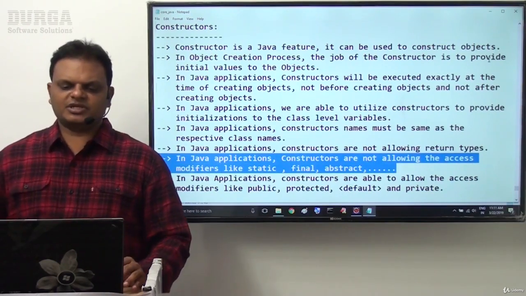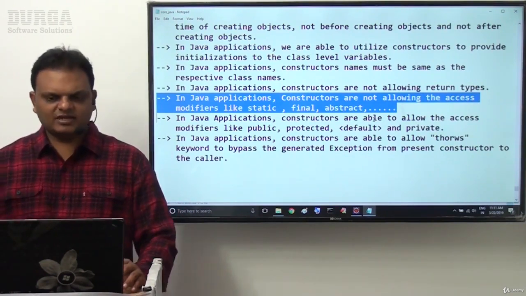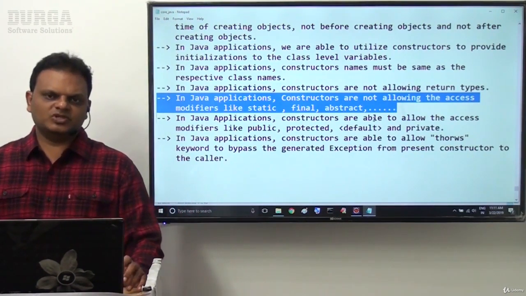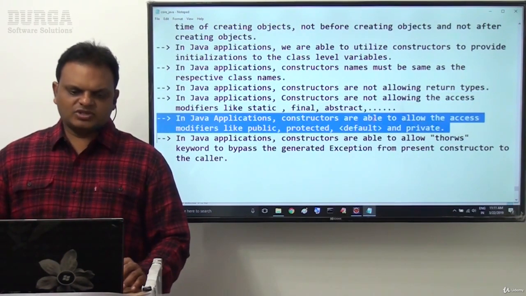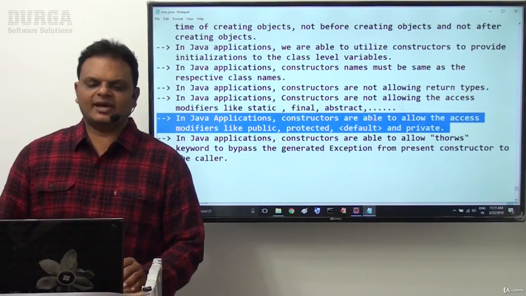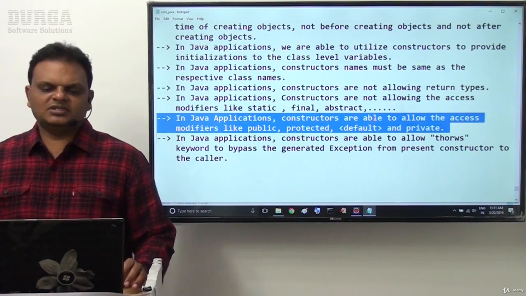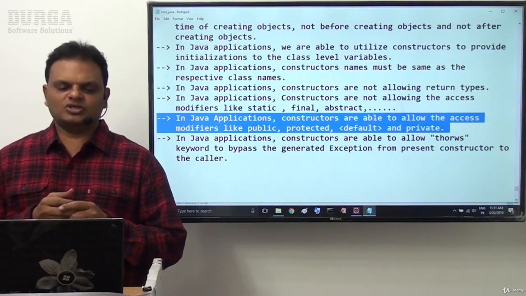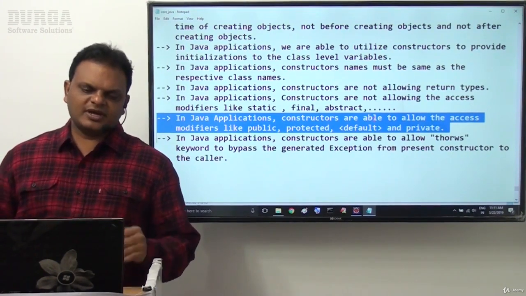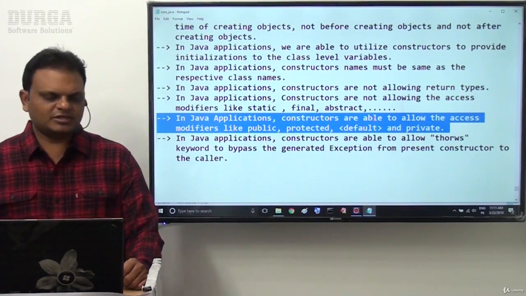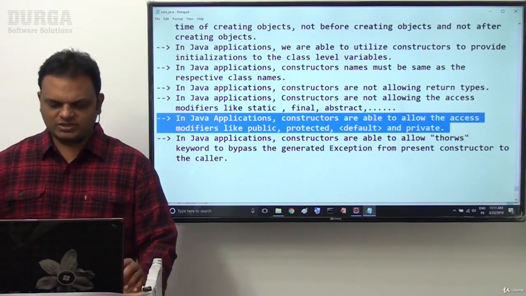In Java applications, constructors are not allowing the access modifiers like static, final, abstract and so on. This type of access modifiers are not allowed inside the constructor. In Java applications, constructors are able to allow the access modifiers like public, protected, default and private. Scope related access modifiers are allowed, no problem here. But static, final, abstract, this type of things are not allowed for the constructors.